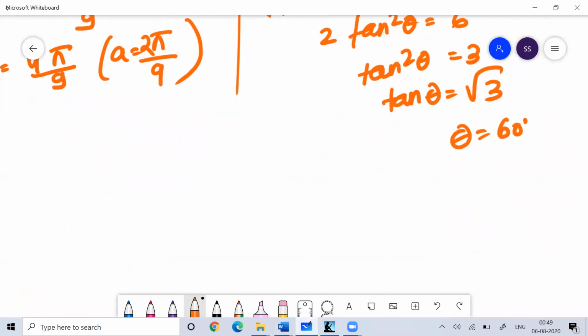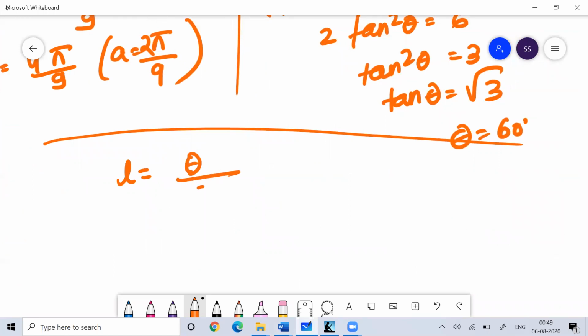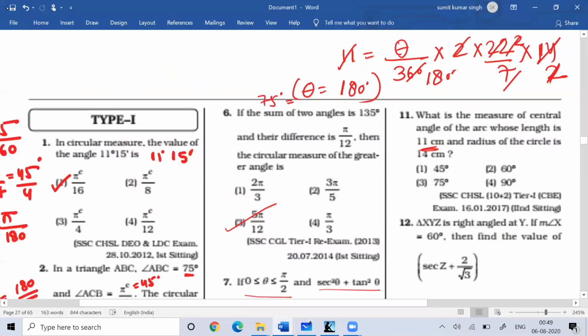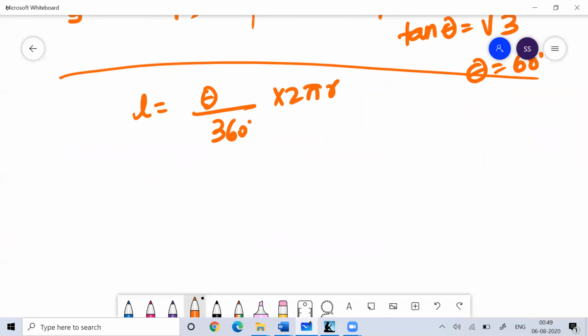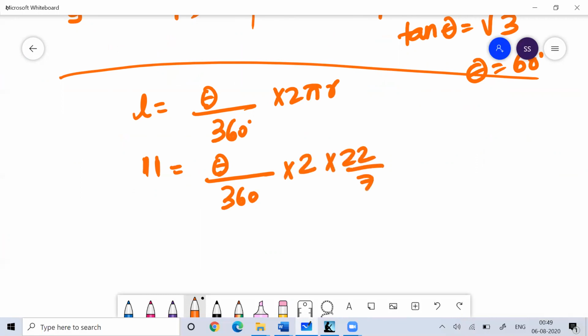So the formula you need to use is that the length of arc is equal to theta by 360 into 2 pi r. The length of the arc is 11. We need to find the theta. Theta by 360 into 2 into pi into r, r is 14.